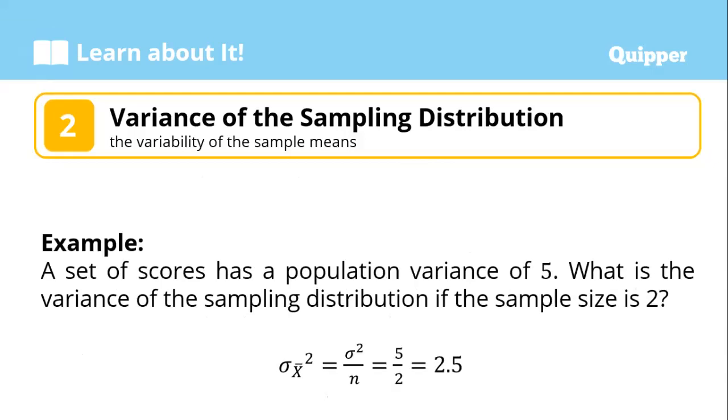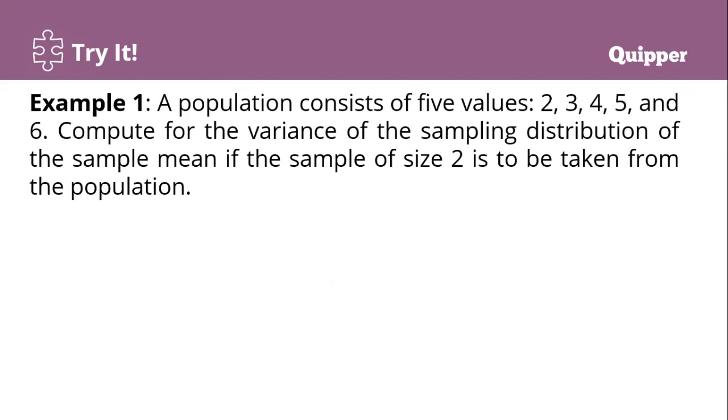Okay? For example, a set of scores has a population variance of 5. What is the variance of the sampling distribution if the sample size is 2? So, use the formula. The variance is 5, and the sample size is 2, small n equals 2. So 5 divided by 2. Therefore, the answer is 2.5.